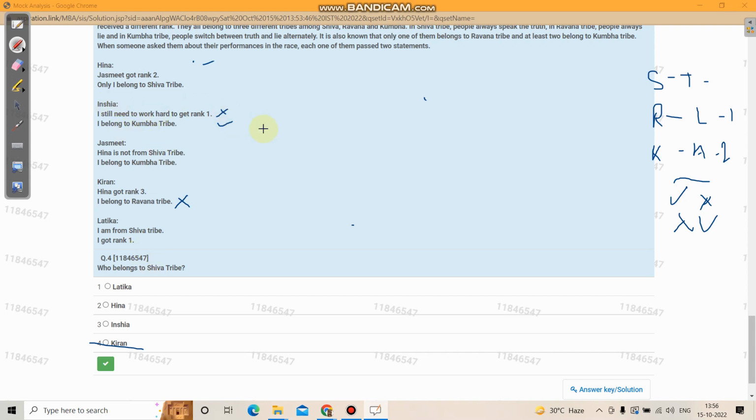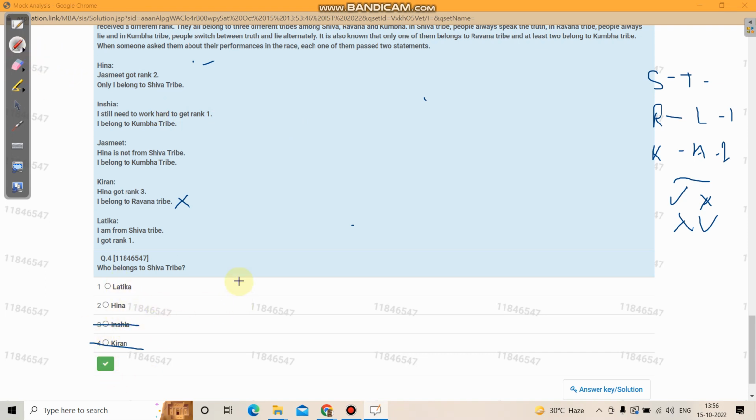So she cannot be a Shiva tribe truth teller, because either this is correct and the other is wrong, or if this is wrong, then she isn't from Kumbha tribe. Either way, one statement is wrong, so she is already gone from the race of being a Shiva tribe member. So Inshia is gone.